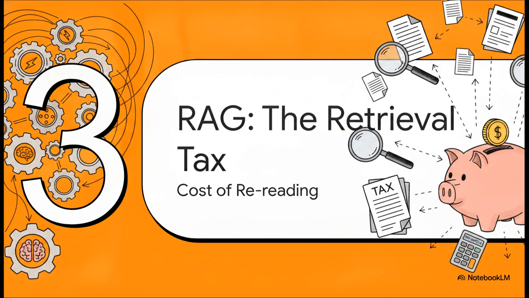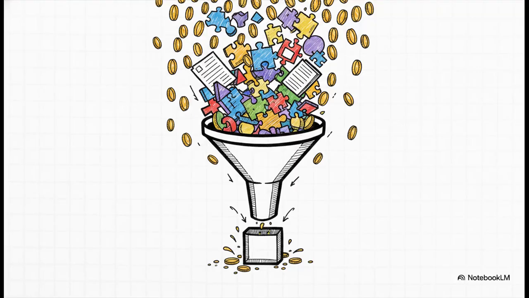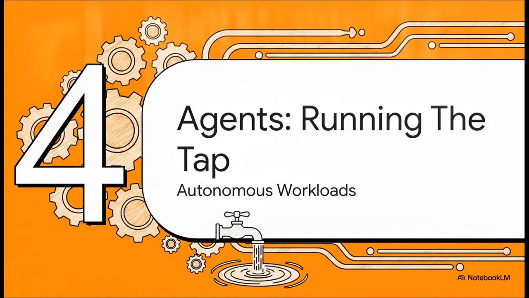Section 3, RAG, the retrieval tax. So if chat sips, RAG drinks heavy. RAG introduces what's known as the rereading tax. Every single time a user asks a query, the system goes out, grabs relevant chunks of data, and stuffs them into the context window. You are paying over and over again to process long prompts, the chat history, and all those newly retrieved chunks. Plus, you have the hidden costs of generating embeddings and re-ranking. And honestly, if your chunking strategy is even a little bit sloppy, you can easily triple this tax without getting a better answer. Which brings us to the deep end, Section 4, Agents running the tap.